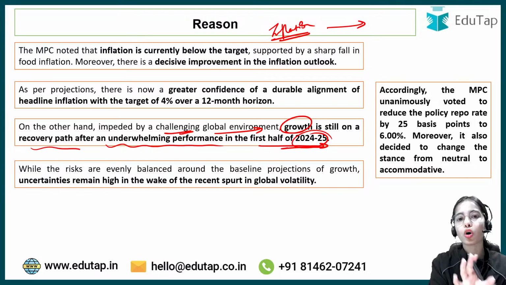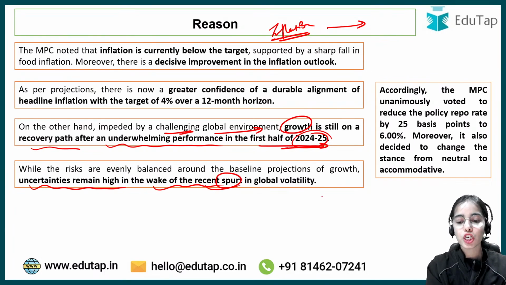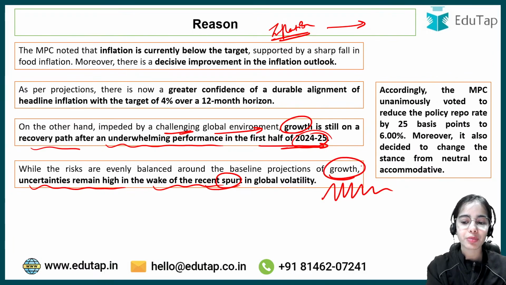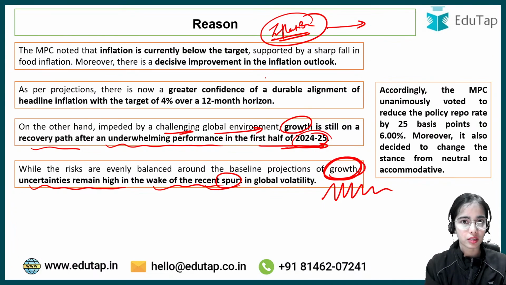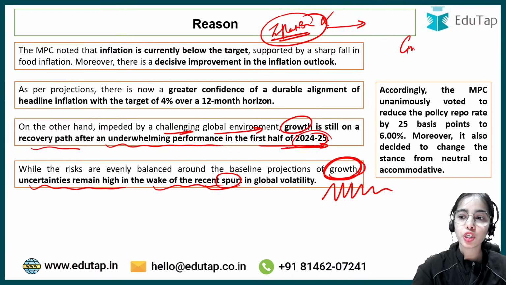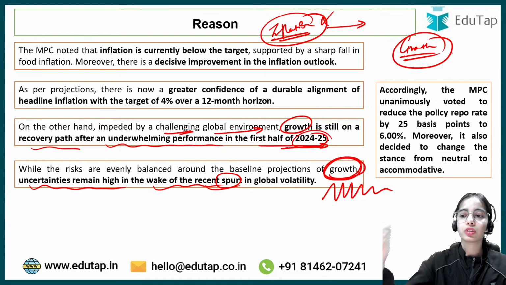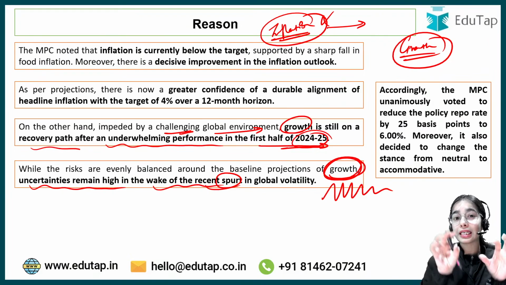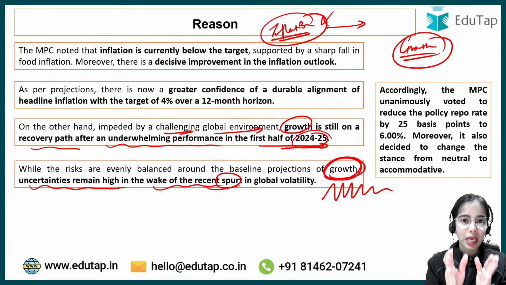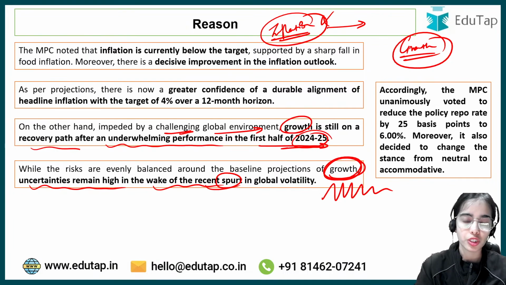Okay. So uncertainties remain high in the wake of the recent global volatility. Because of the global volatility, there can be some risk for growth, and that's why, see, inflation is well around the target. It is on the target, we can say. So inflation is not a problem for now for the MPC, but growth is the problem because of the global volatility, because of the global decisions, because of the global scenarios. It is expected that growth can reduce. So for now, the MPC is focused on growth because inflation is not the problem.